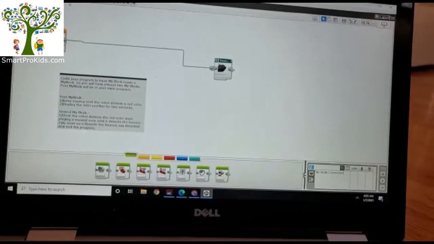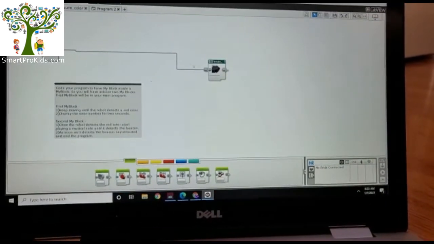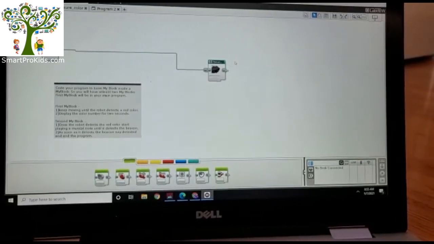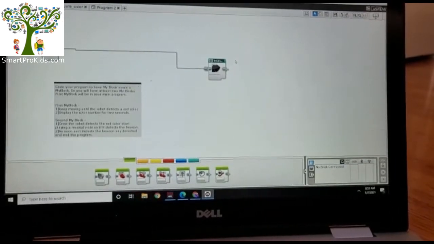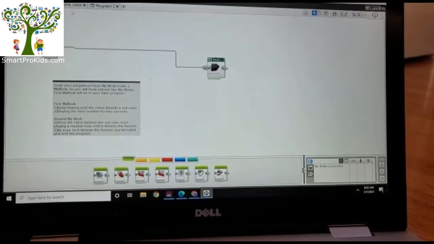Okay, so this is my program right here. I'm going to show you my code. This is the MyBlock containing one more MyBlock inside, so it's basically two MyBlocks, and that means there should be two codes.